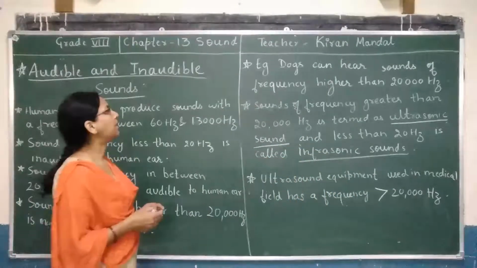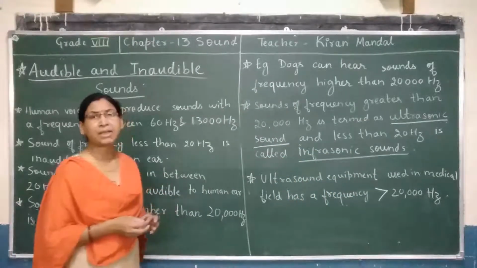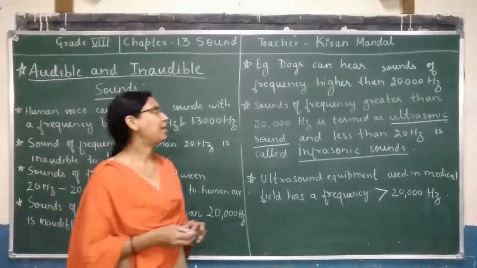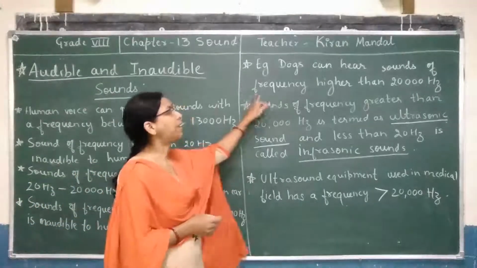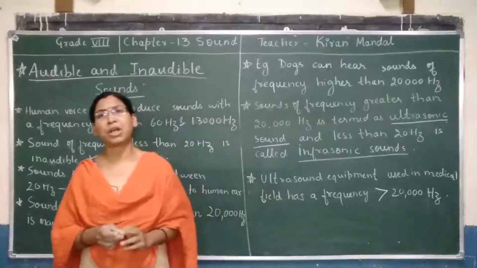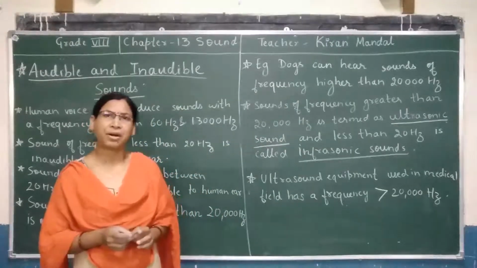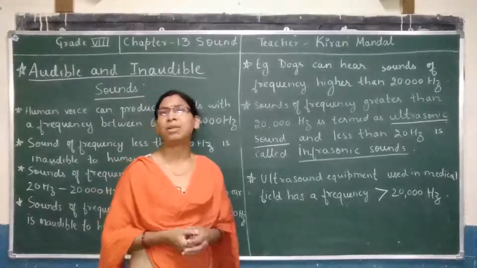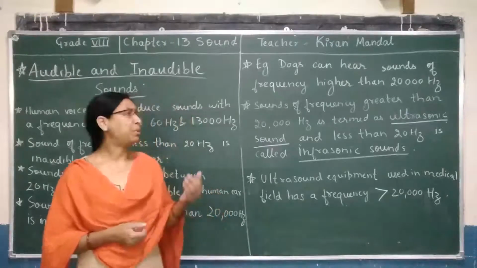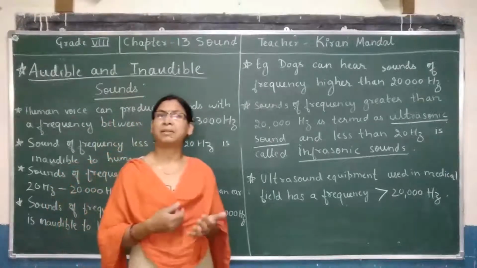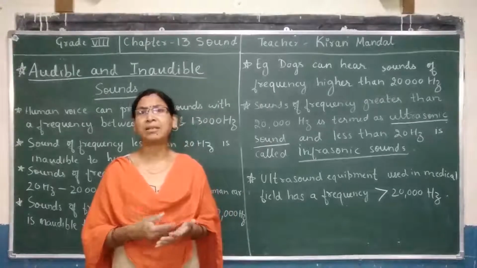Next topic, let us take some examples. In the case of dogs, they can hear sounds of frequency higher than 20,000 Hz, that is, ultrasonic sounds. They are able to hear them. That's why dogs are used in crime detection and to catch thieves.